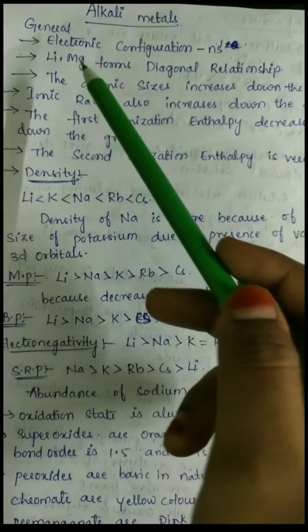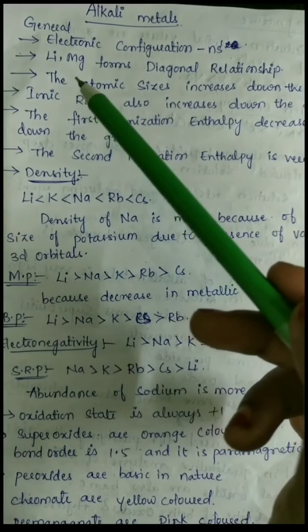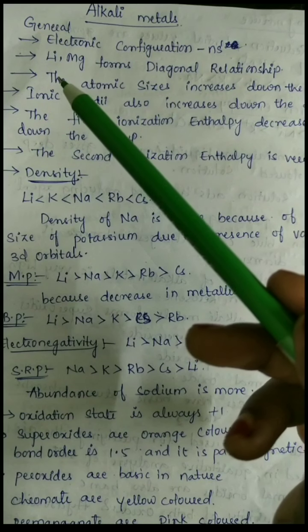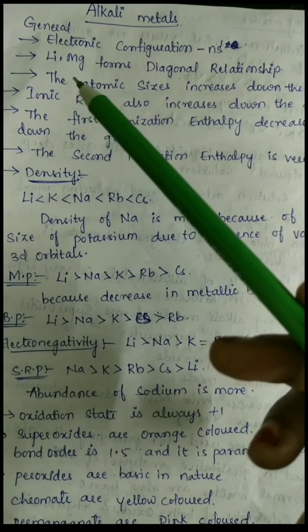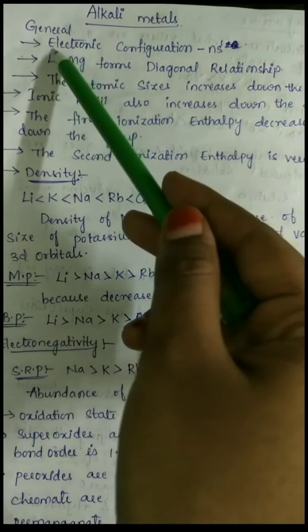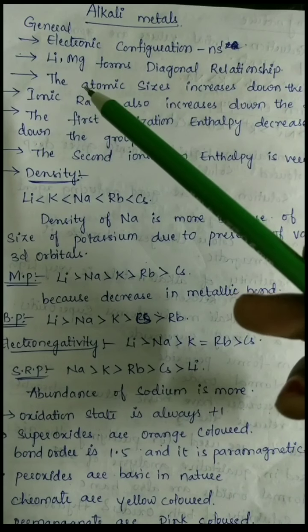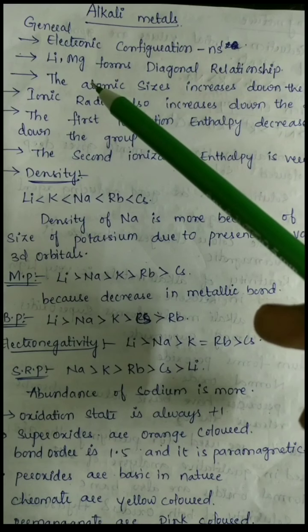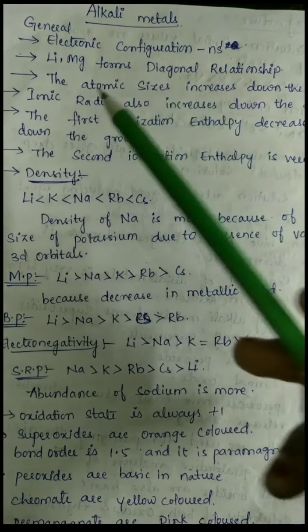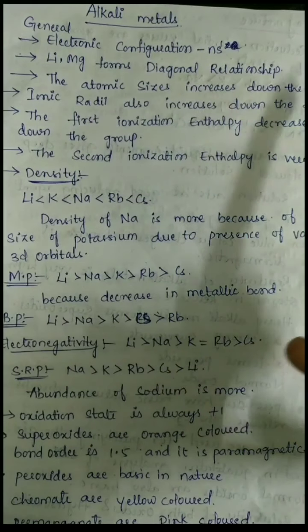And we also know that the first element of any group behaves differently from other metals, like it has anomalous behavior. So here lithium also has anomalous behavior due to its small size, high electronegativity as well as different polarizing power. And we all know that the atomic size increases down the group.